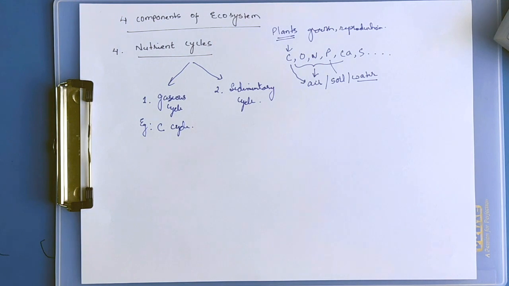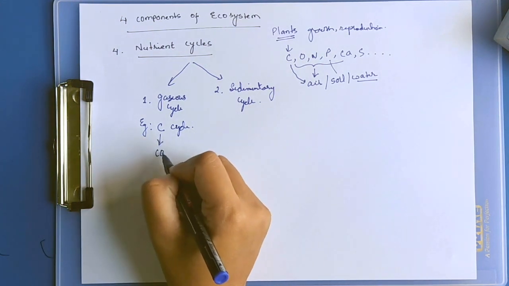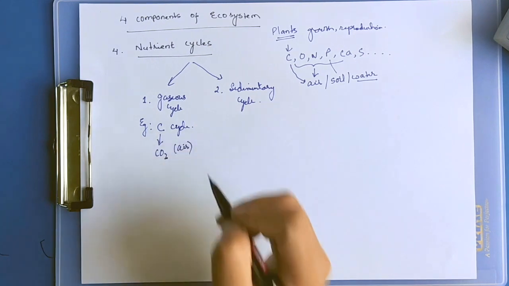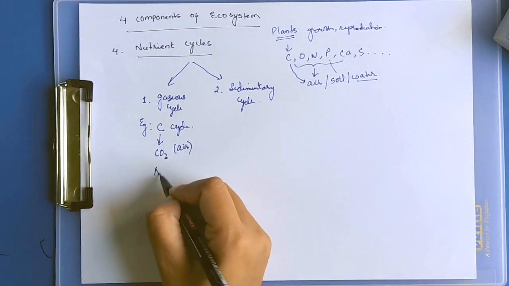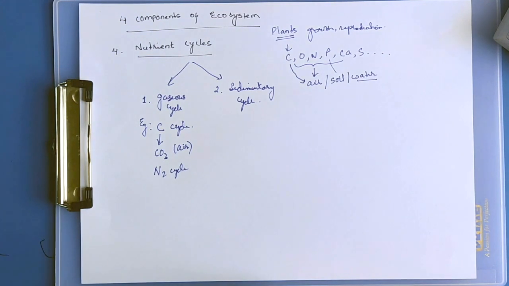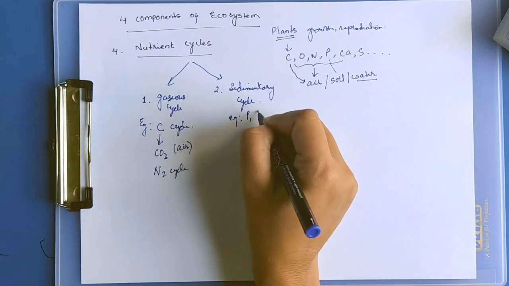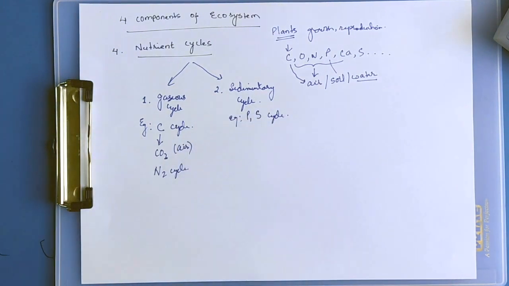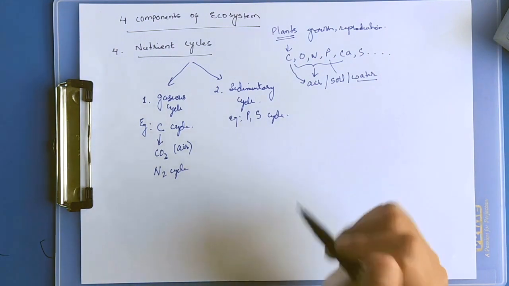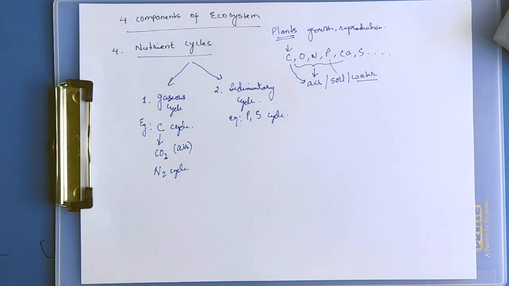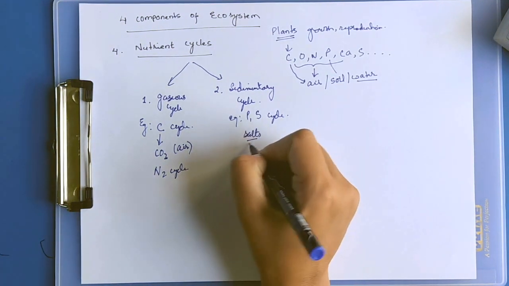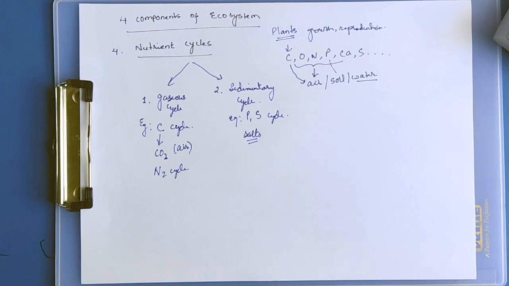Carbon is in the form of carbon dioxide, which is present in the air. The nitrogen cycle is also a gaseous cycle, because nitrogen is present in the atmosphere in the form of atmospheric nitrogen. This is from the air. Sedimentary cycle examples are the phosphorus and sulfur cycles. They are sedimentary cycles because they are from the soil, in the form of salts.